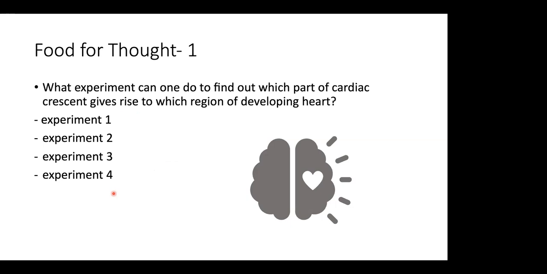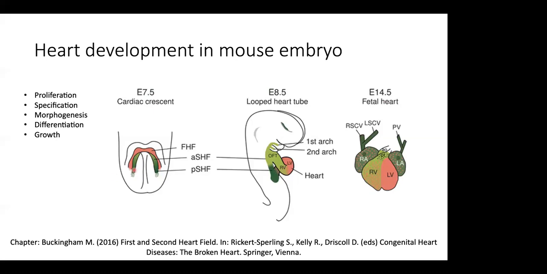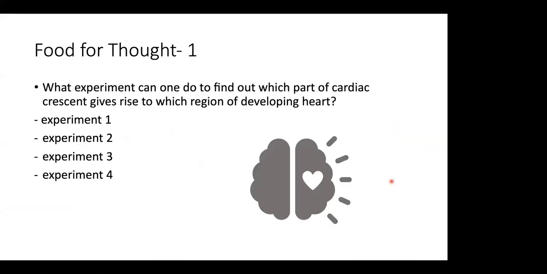Okay, so if you label it at this stage, if you label the first heart field as red with your red reporter, I'm just using layman language now. If you have a red reporter in the first heart field, you will induce it at 7.5 so that the first heart field becomes red, and then it grows, and at 14.5 heart, you will check where exactly the red reporter gets expressed. And in this case, it will be left ventricle, right?